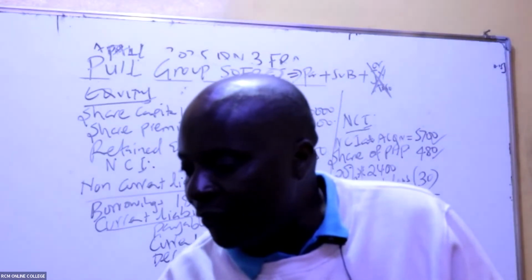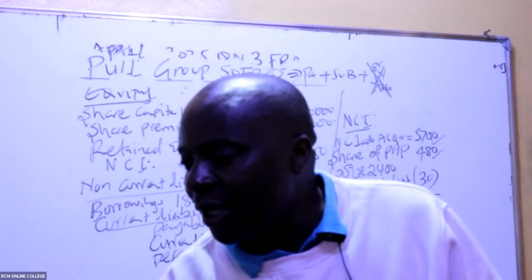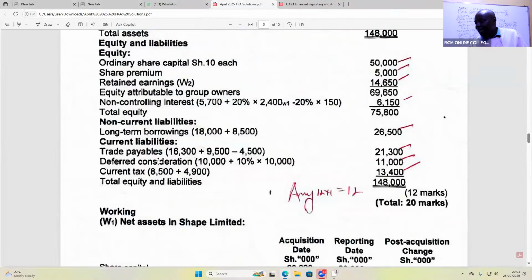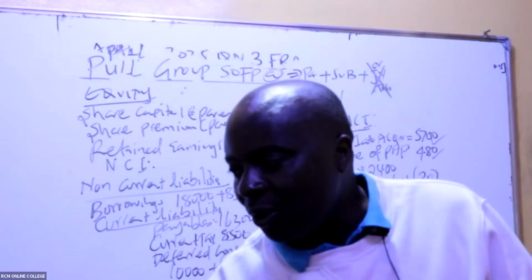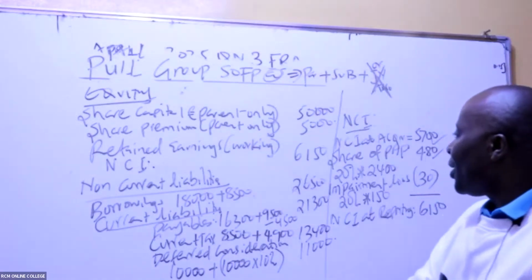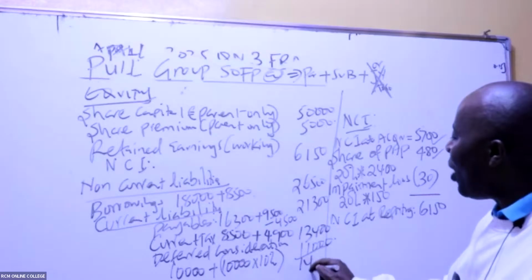So my good students, the deferred consideration has already been provided. This one is a liability: deferred consideration, 11,000. Remember, the total equity and liabilities should be equal to total assets, isn't it? If you remember, the total assets were 148,000. So it means that all this must also add up to 148,000.